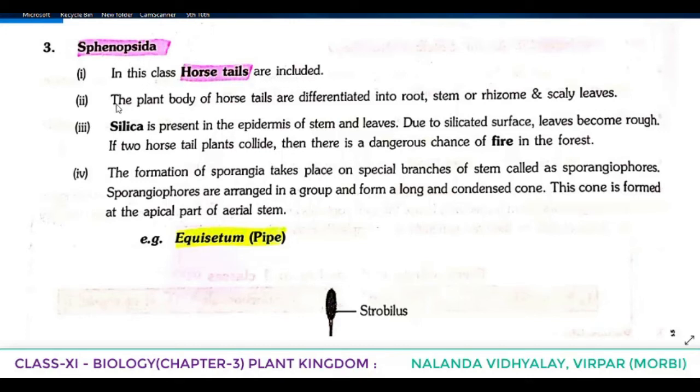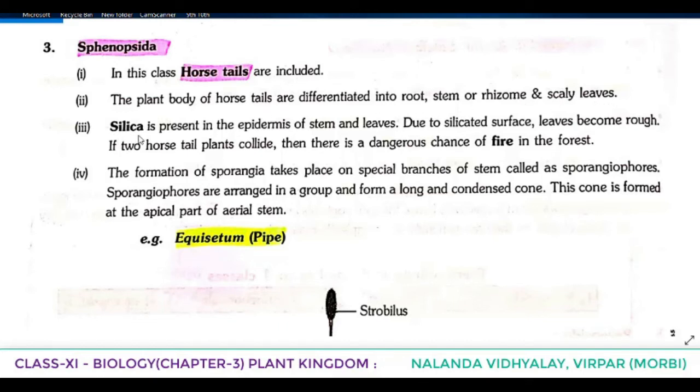Here in the Sphenopsida, horsetails are included. The plant body of horsetails is differentiated into root, stem, or we say rhizome also, because if it is an underground stem, we call it a rhizome. That's why both are given. So the plant body of horsetails is differentiated into root, stem and scaly leaves.